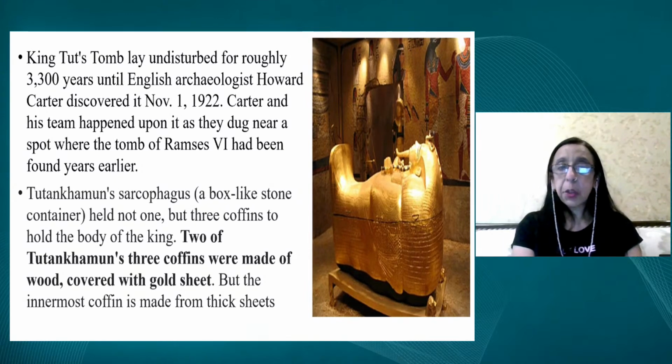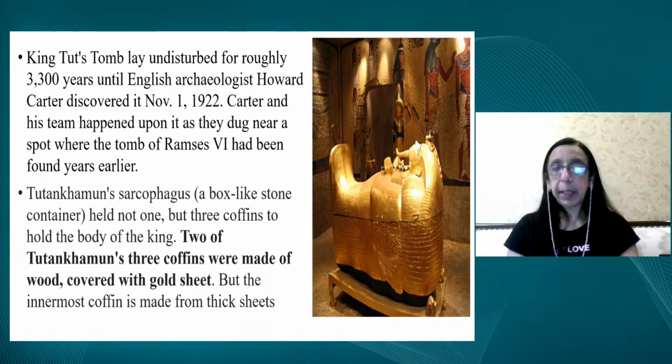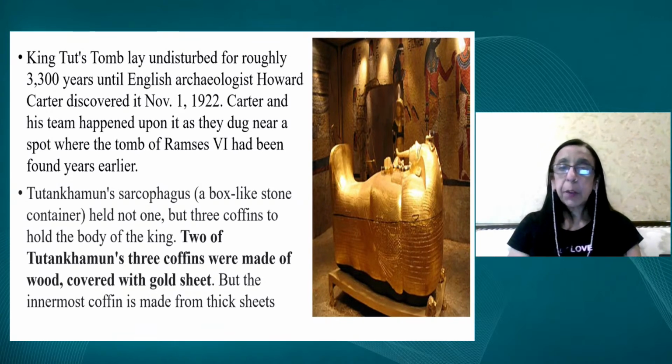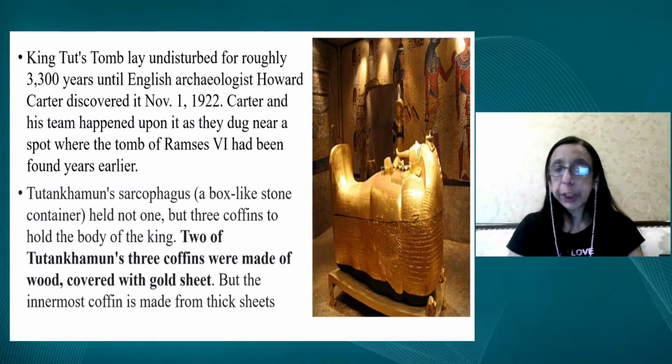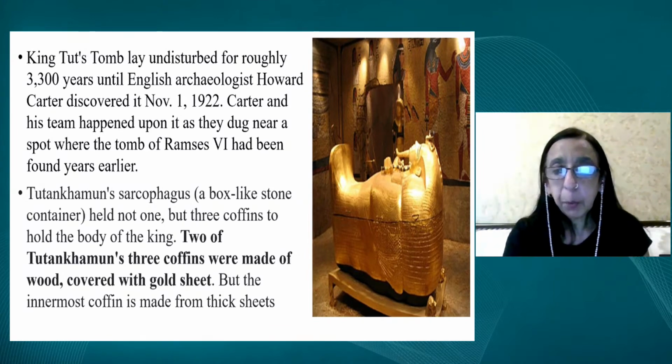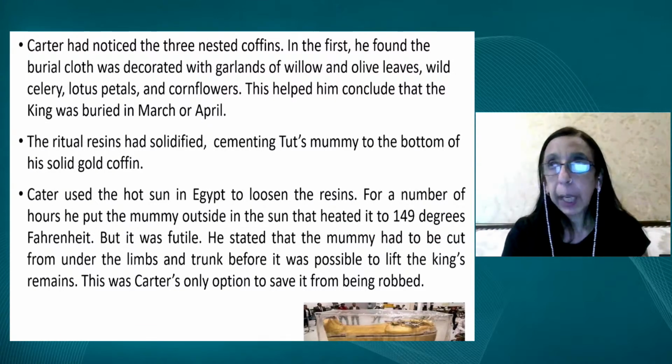Now, King Tut, how was he buried? There was this stone-like container called the sarcophagus. There were 3 coffins to hold the body of the king. 2 were made of wood. They were covered with a gold sheet, but the innermost coffin was made of thick sheets of gold, and that costs millions of dollars today.